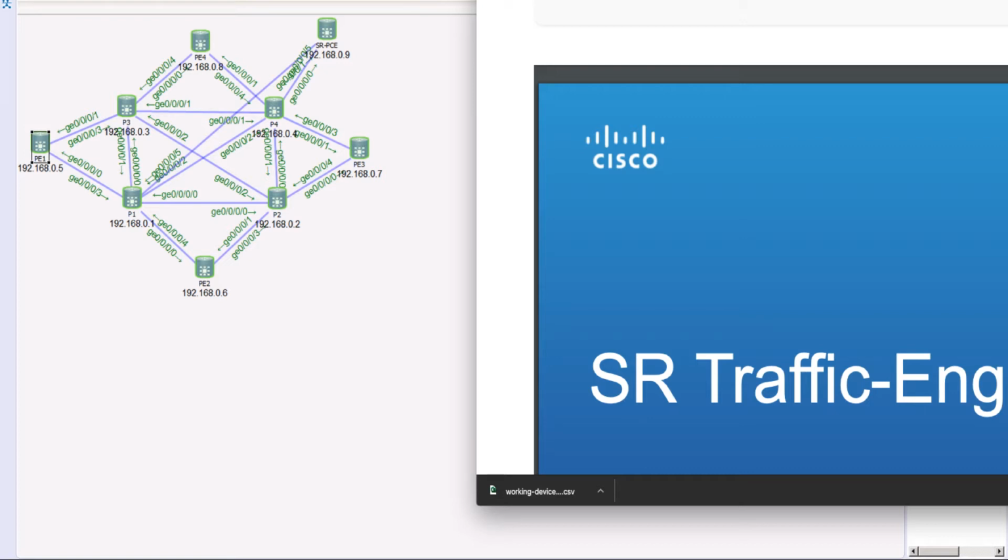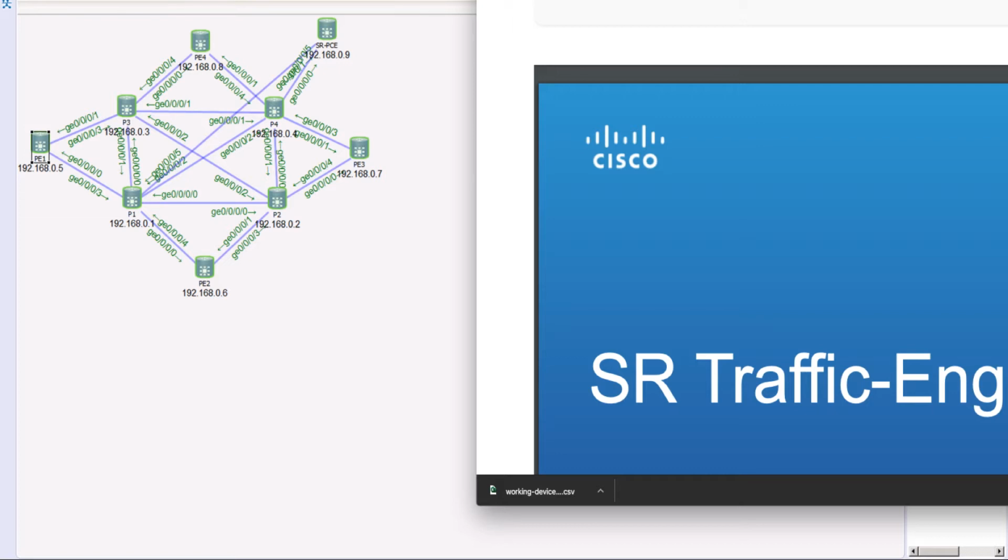episodes. So for this demonstration, I'm using a slightly different topology. My other topology is not available at the moment, but it is pretty much a similar topology where we have the IGP working end-to-end, and I've already configured pretty much all the nodes with the config that we need for our segment routing traffic engineering.